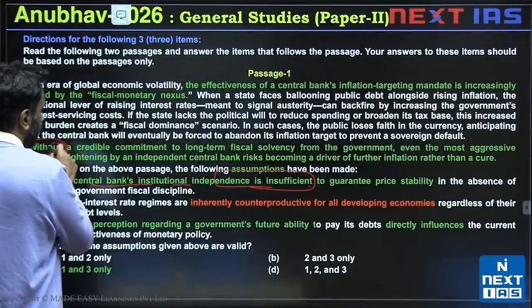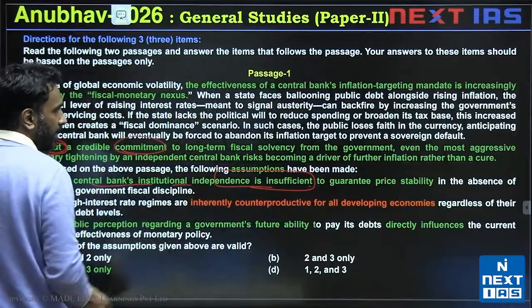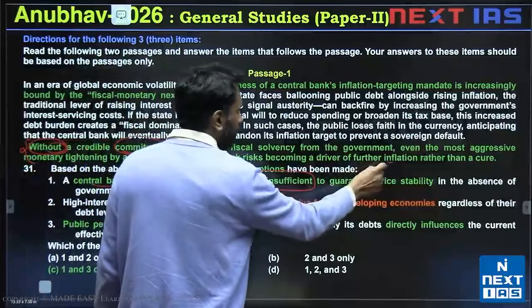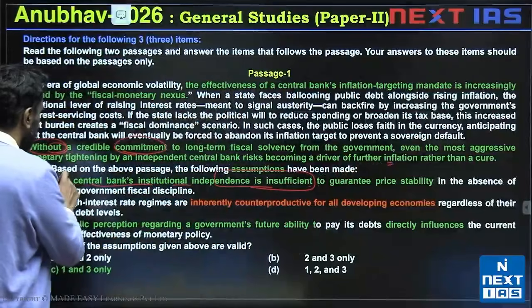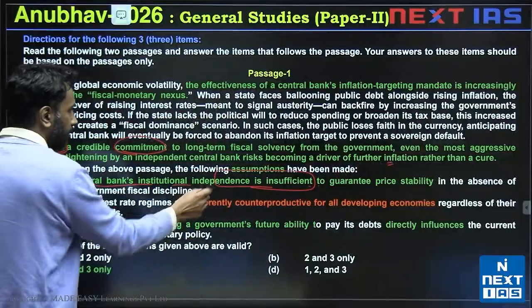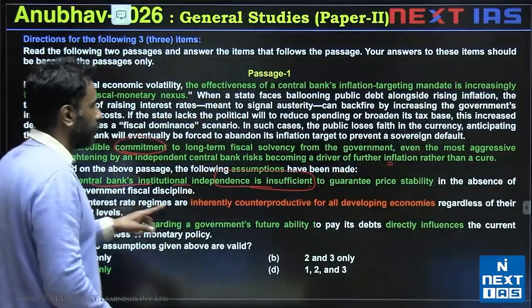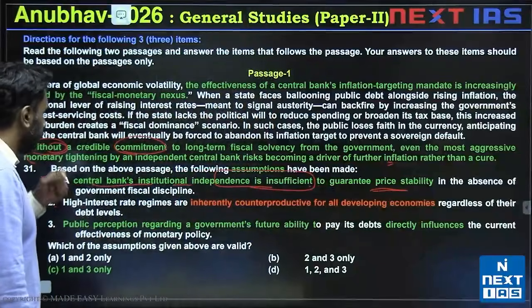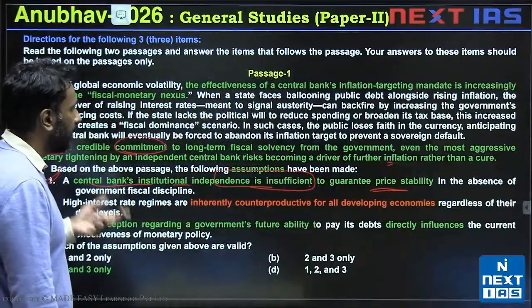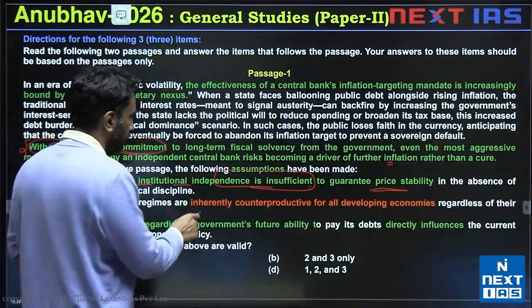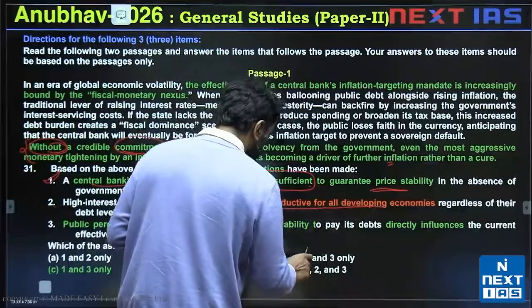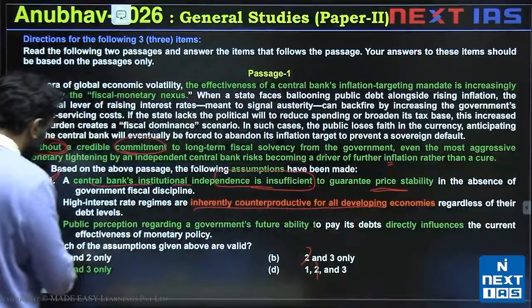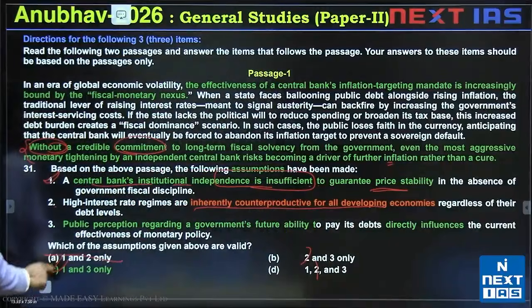Without commitment, none of this is actually becoming possible. It will lead to inflation if there is no commitment. So 1 is valid. It is insufficient to guarantee price stability. There will be inflation if the government doesn't commit. 2, high interest rate regimes are inherently counterproductive for all developing economies. So 2 is invalid, and we can go with option C here.